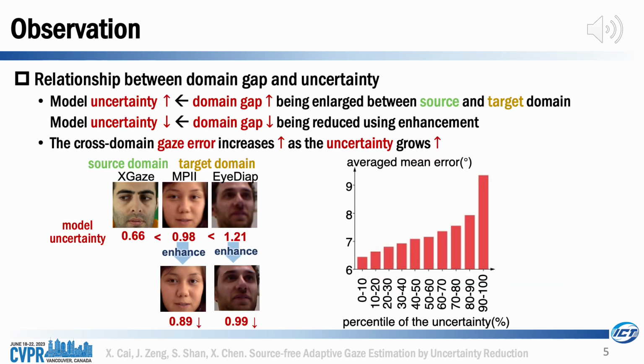In our research, we've made key observations about the relationship between domain gap and uncertainty. Firstly, through our analysis, we discovered that the source-trained model's uncertainty varies across different domains, and we noticed that the larger the domain gap between the target and source, the larger the model's uncertainty. Secondly, we found that by using enhancement techniques to reduce the domain gap between the source and target domains, we could effectively decrease the model's uncertainty. Lastly, we observed that the gaze error of samples between domains increased as the uncertainty of the samples grew.